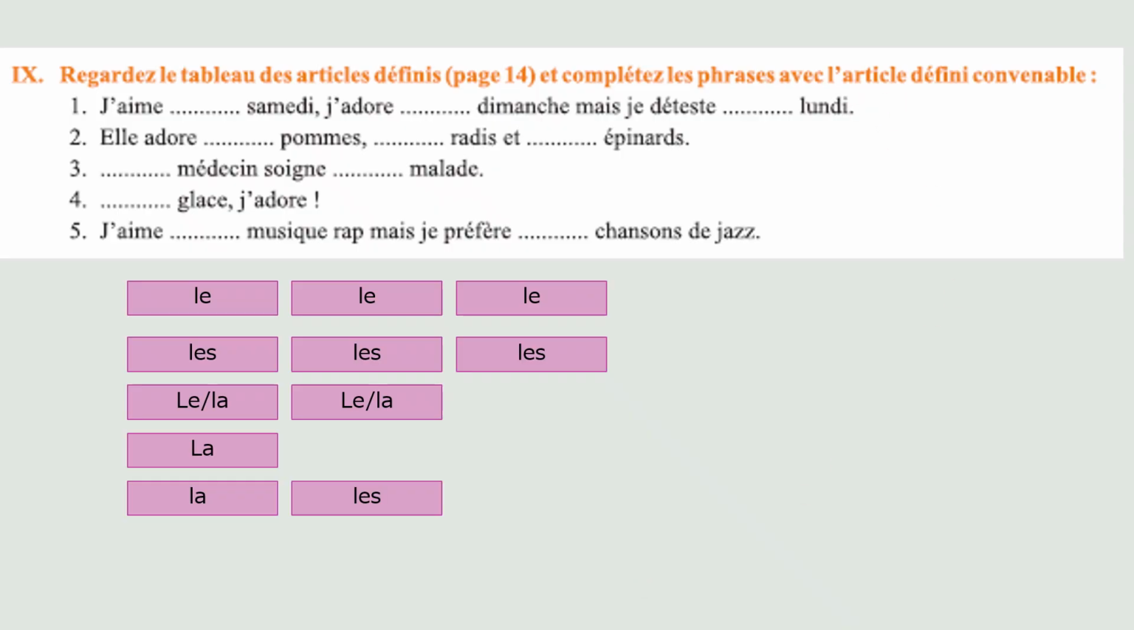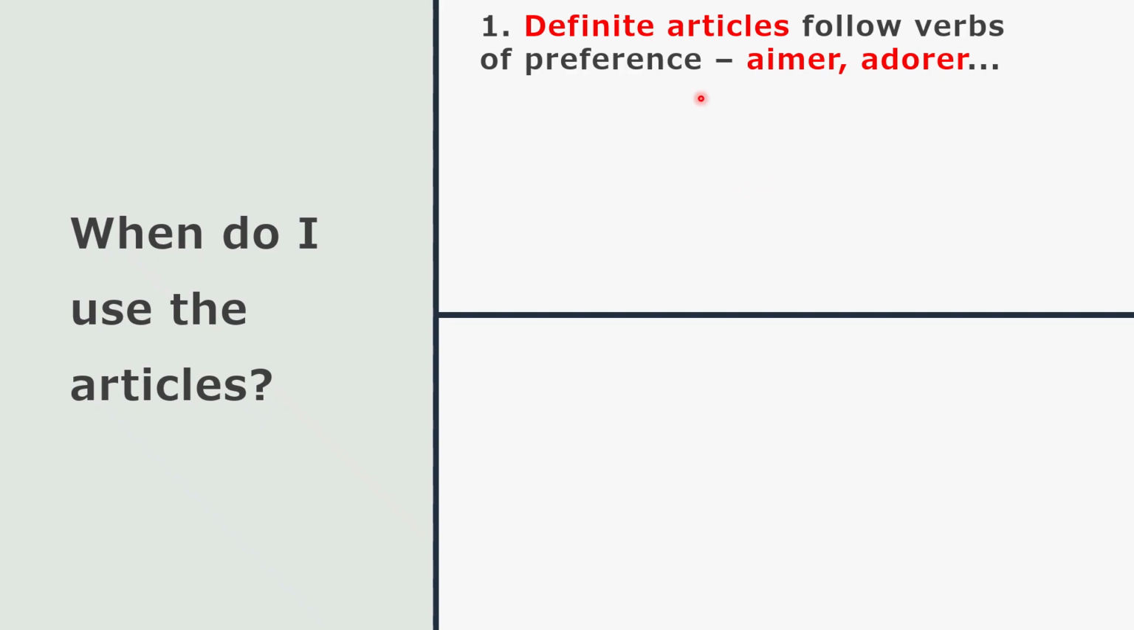But sometimes we say remplissez avec l'article. That's when the confusion comes in. So here are the rules. When do I use what articles? Number one. This I've already mentioned to you previously, right? Definite articles follow verbs of preference. What are verbs of preference? Aimer, adorer, détester, préférer. Alright? Even the negative forms of these verbs are your preferences.